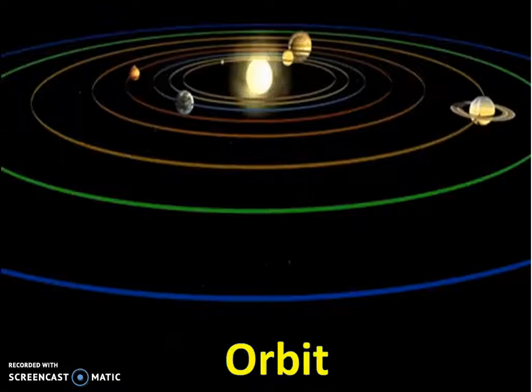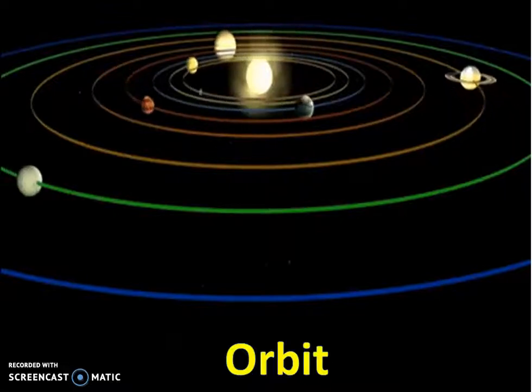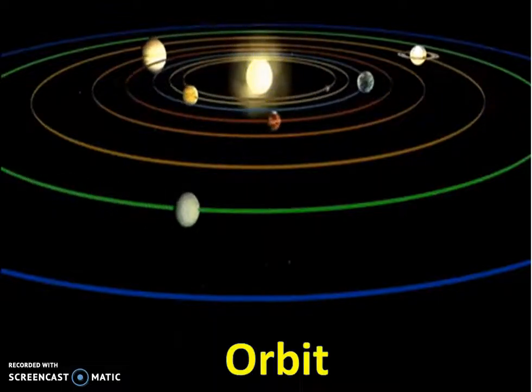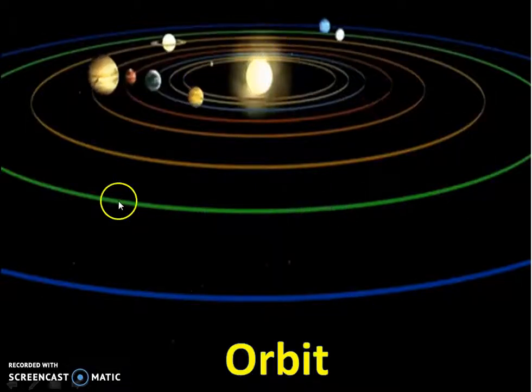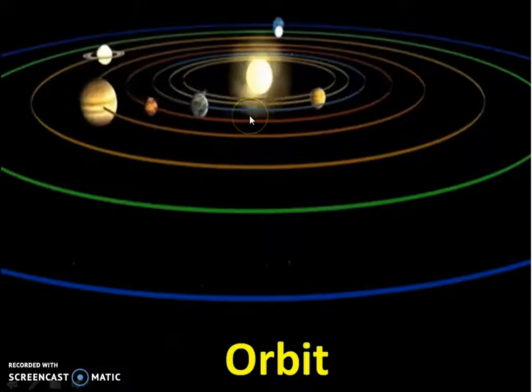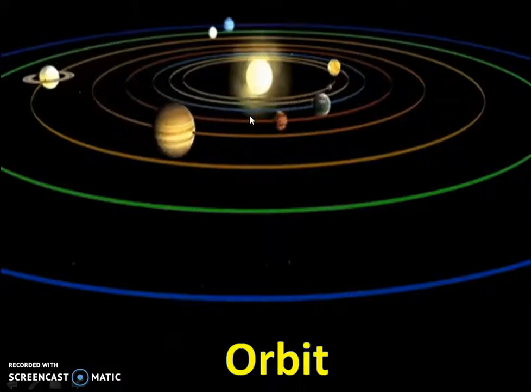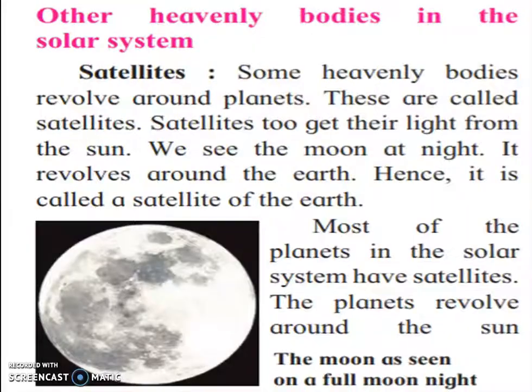The planets that revolve around it are together called the solar system. Now next we will learn about other heavenly bodies in the solar system. First we will see satellites.